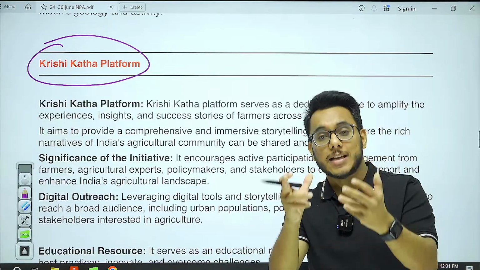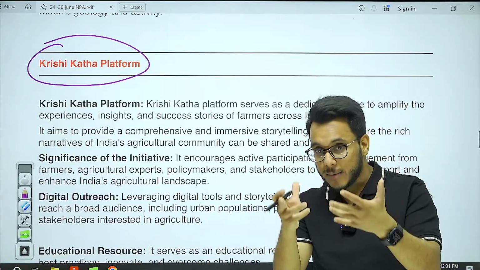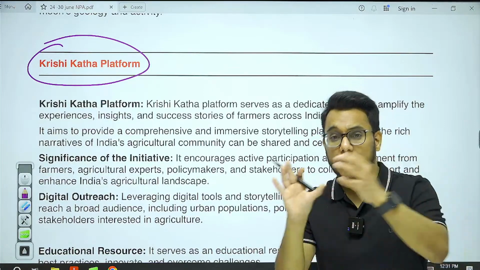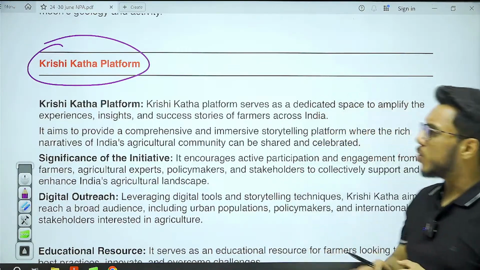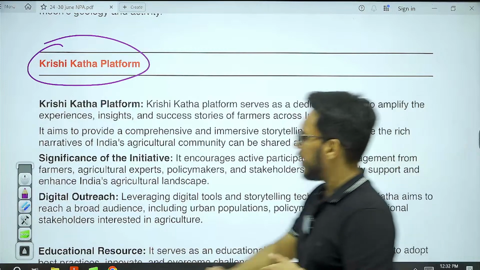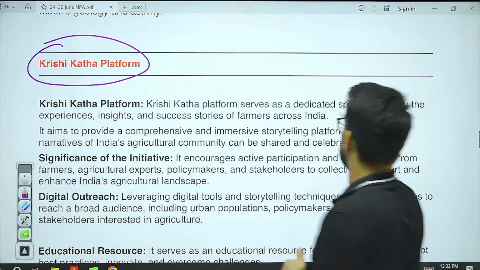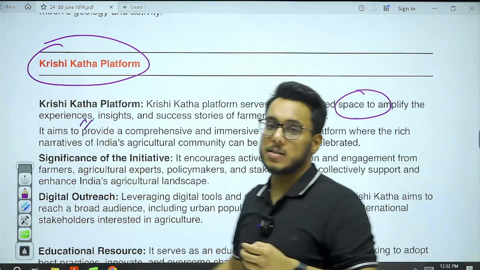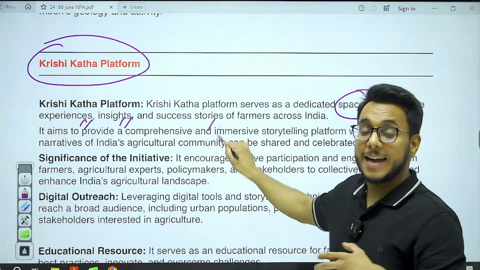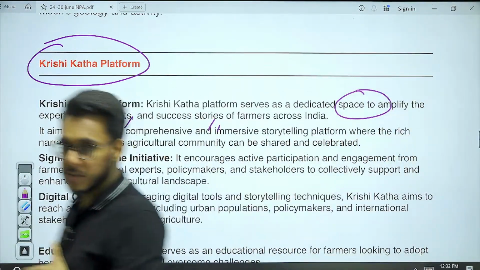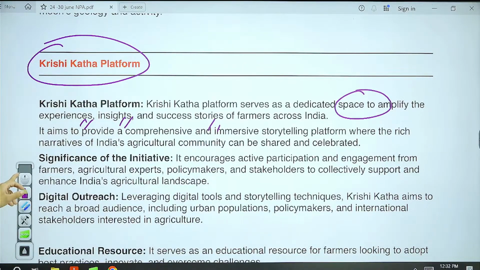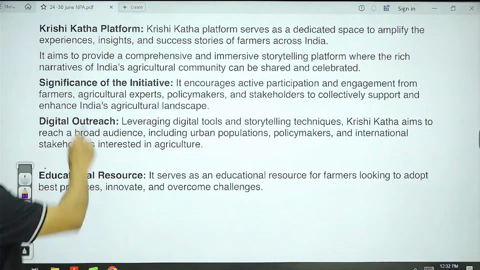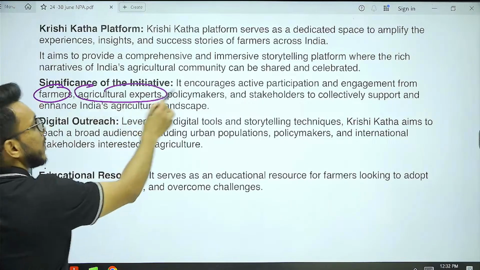If some farmer has done some innovation, if some farmer has found some better technology for utilizing the water, if some rainwater harvesting is going on. So this Krishi Katha platform will be a dedicated space to share farmers' experiences, farmers' insights and the success stories of farmers or entrepreneurs, etc. Okay? So now this particular platform will also help farmers, agricultural experts, policy makers.